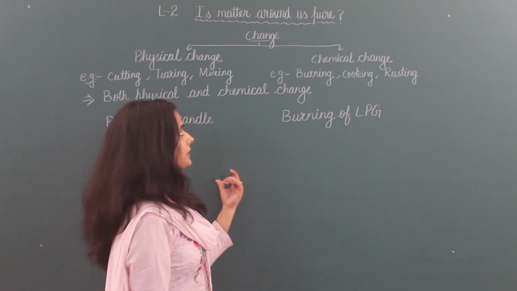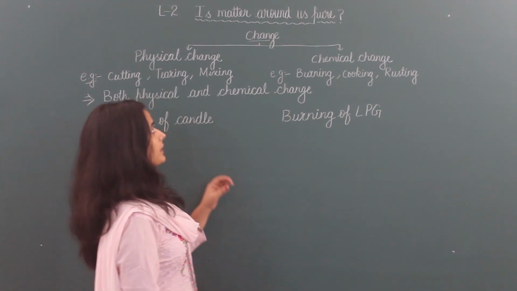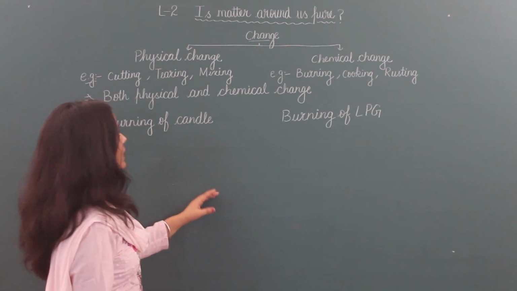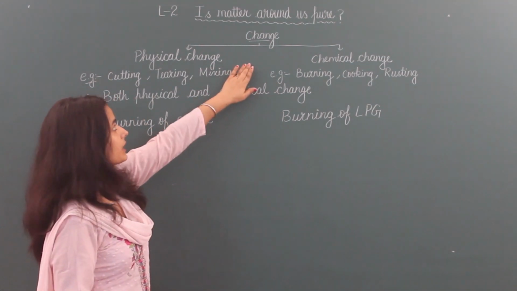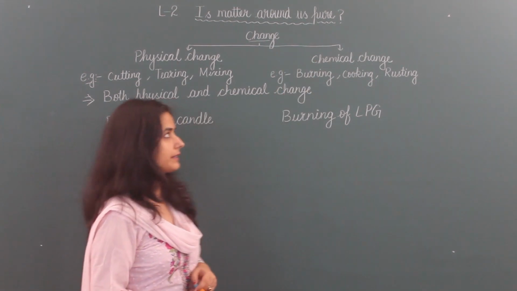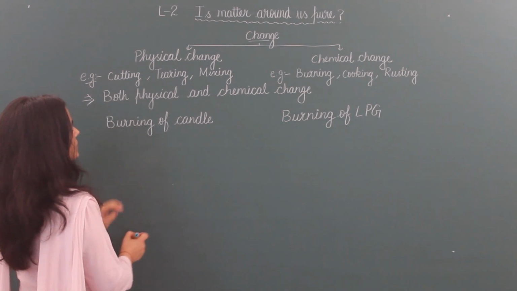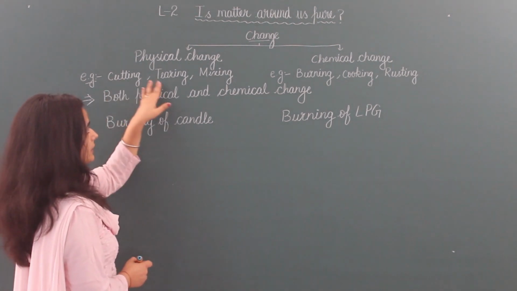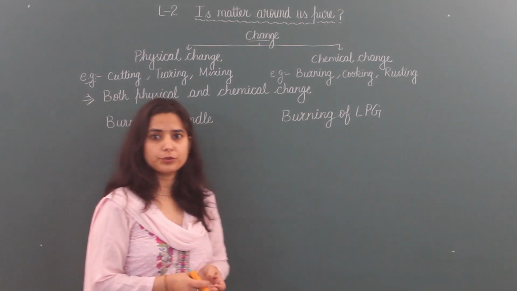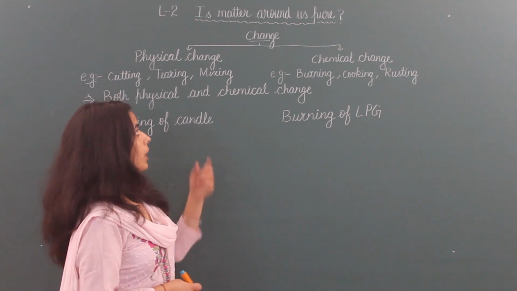We are today continuing our previous topic, physical and chemical change, in our lesson 2, is matter around us pure? We have done that changes are of two types, physical change and chemical change, based on change in their properties. Examples of physical change were cutting, tearing or mixing of anything: cutting of paper, cutting of wood, tearing of cloth, tearing of paper, or mixing.